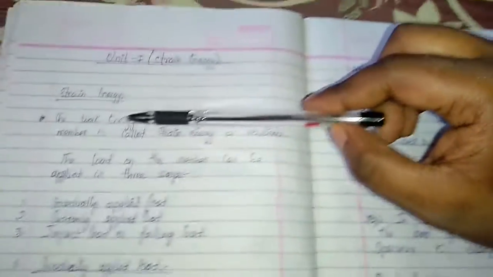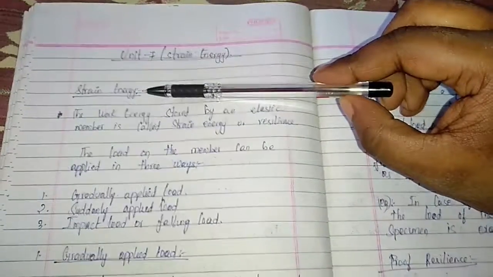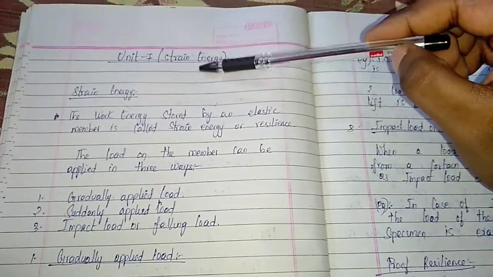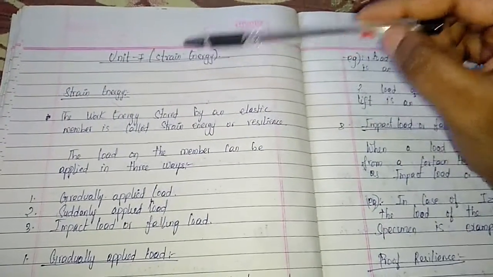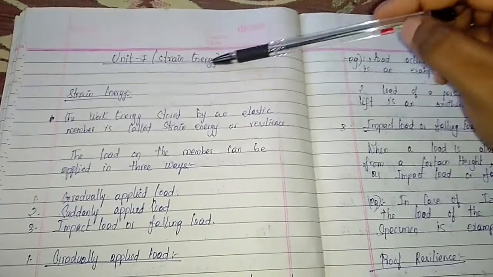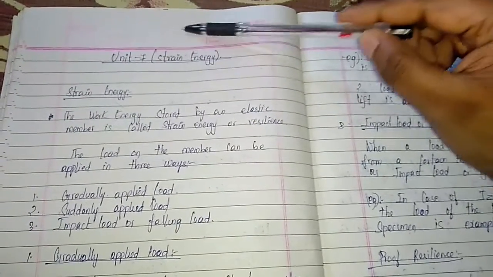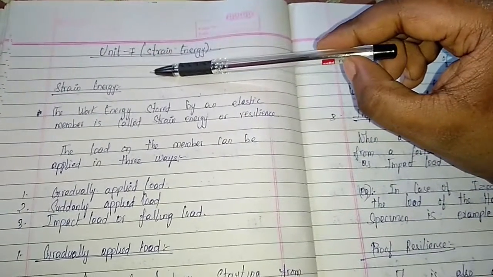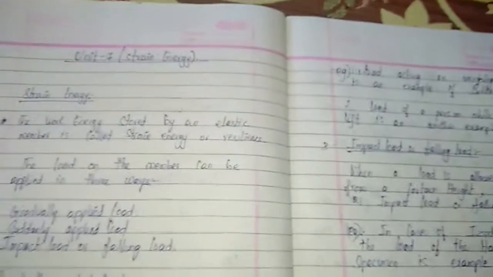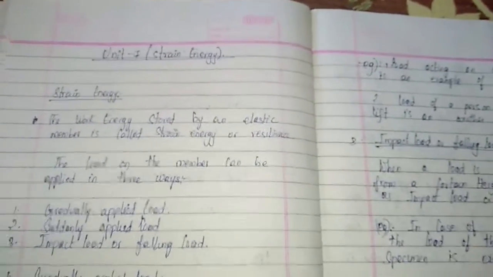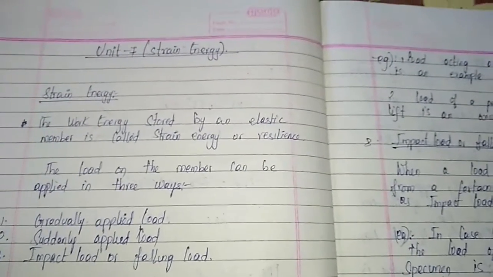Before studying strain energy, shall we separate these two words, strain and energy? What is strain actually? Strain is defined as the change in length to the original length. So it is nothing but some change in length due to the applied load.